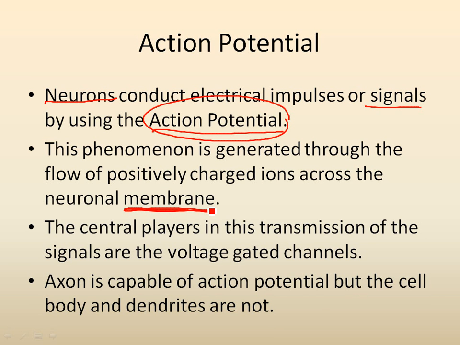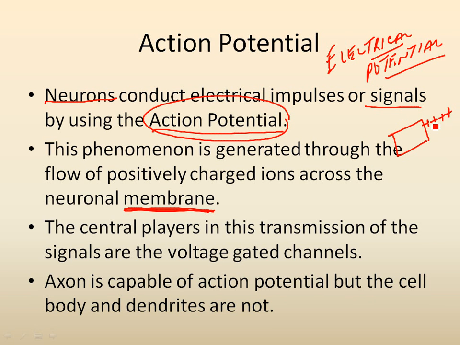Now, what is potential difference or electrical potential difference? What is this word, electrical potential? If this is a cell, and if there is a difference in the distribution of charges inside and outside, outside is positive, inside is negative, you will create an electrical potential.